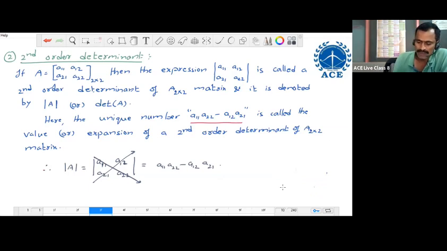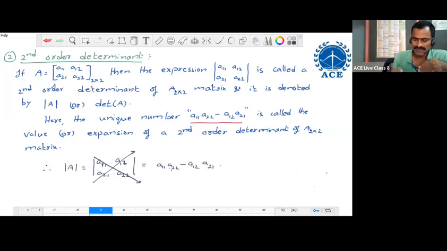So we denote the determinant of A like this or like this, det A only. Here the unique number, that is the product of diagonal elements A11 A22 minus A12 A21, is called the value or expansion of the second order determinant of a 2 by 2 matrix only. Therefore, determinant of A equals A11 A22 minus A12 A21 only. This is about the second order determinant.